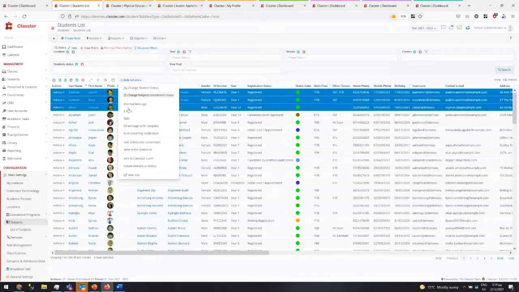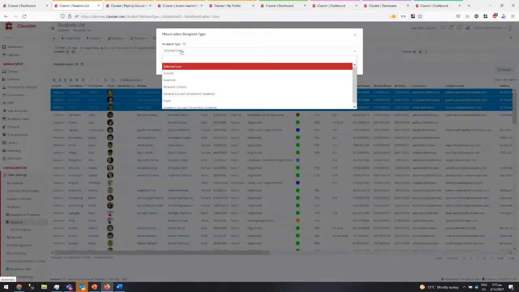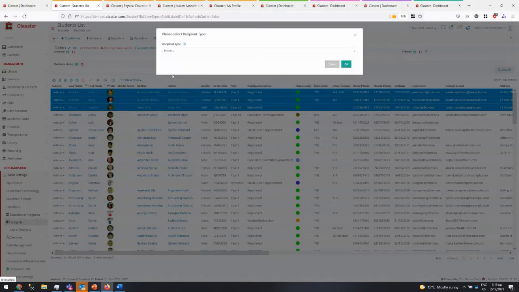Other things you have here: we can now send the initial invitation to the selected users, either to the student or to the parents. So for the initial invitation, you don't need anymore to go to the account, and from here you can filter in a more flexible way and directly send the initial invitation. This is another thing that is quite important as an action.